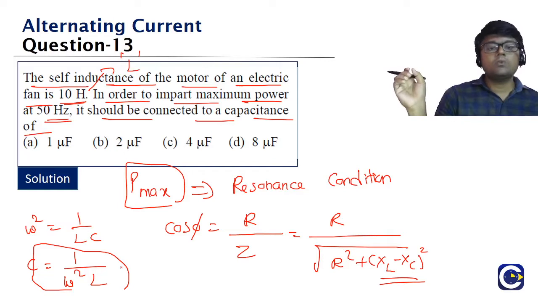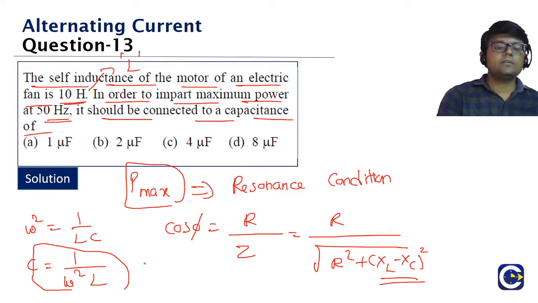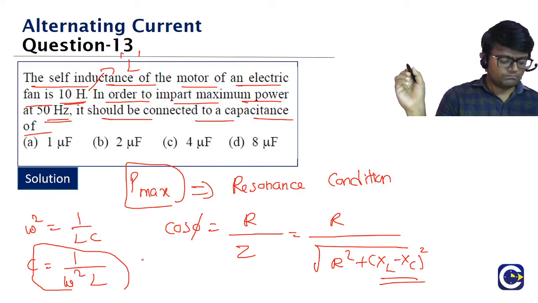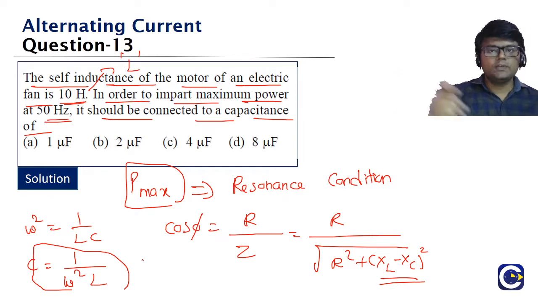Omega will be equal to what? 2 pi into frequency. Don't forget that. Omega will be equal to what, guys? 2 pi into frequency. Frequency is given to us. What is the frequency given to us? 50 Hertz is the frequency.